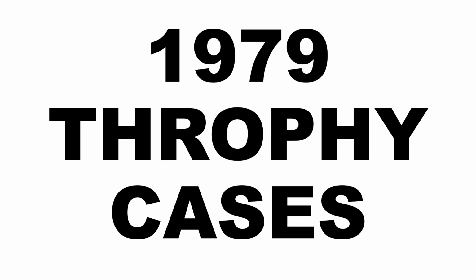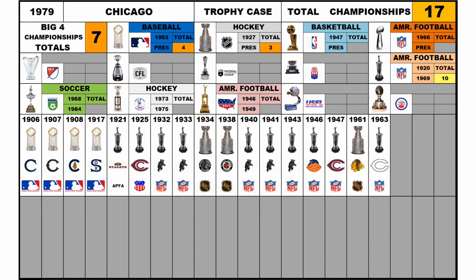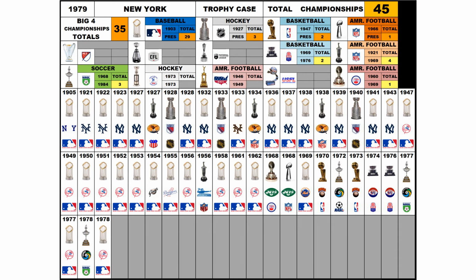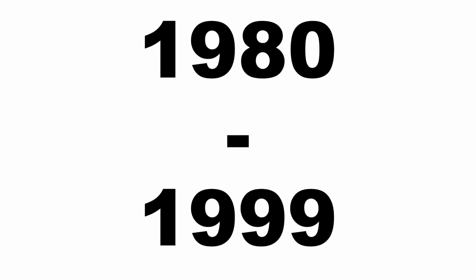1979 trophy cases. By 1979, Chicago had 17 total championships, 4 World Series, 3 Stanley Cups, and 10 National Football League championships. By 1979, New York had a total of 45 championships, with 29 World Series, 3 Stanley Cups, 2 NBA titles, 1 Super Bowl, 1 American Football League title, 4 National Football League titles, 2 ABA titles, 3 North American Soccer League titles. 1980 to 1999.